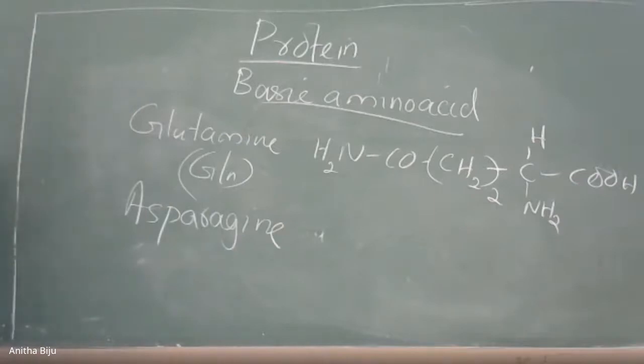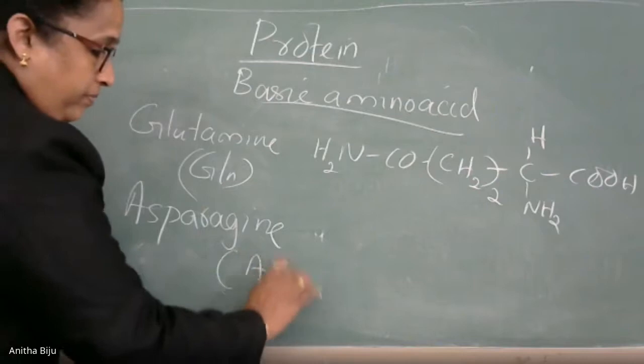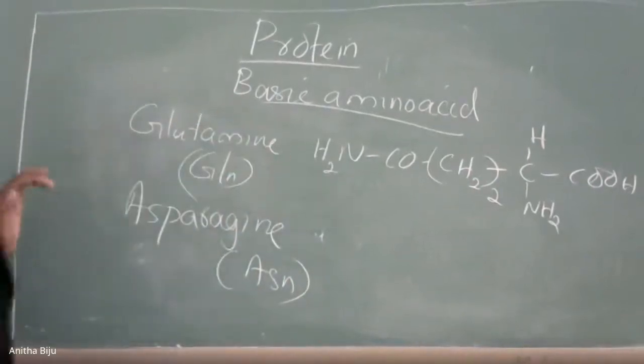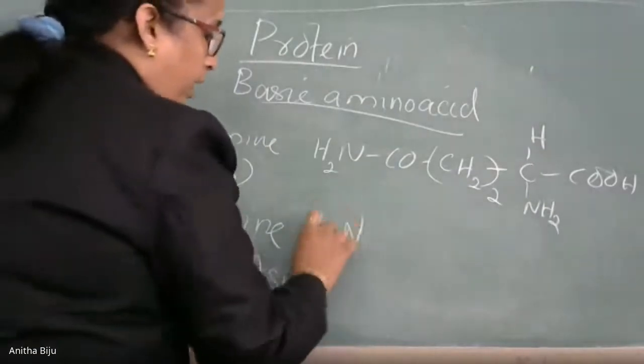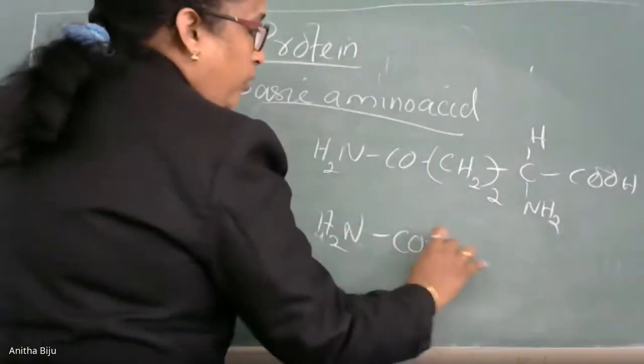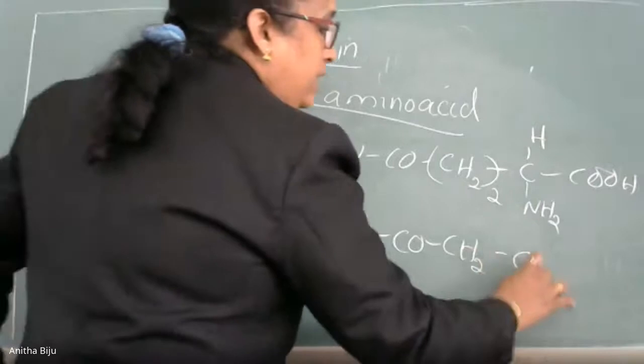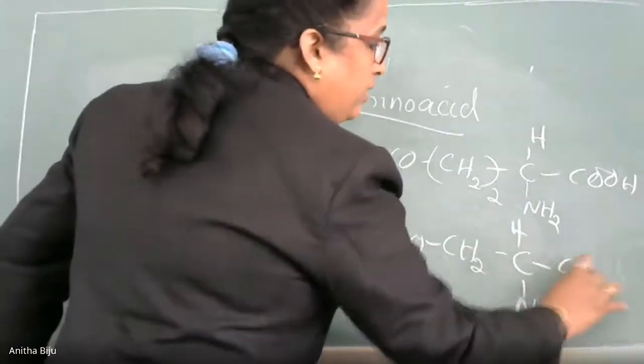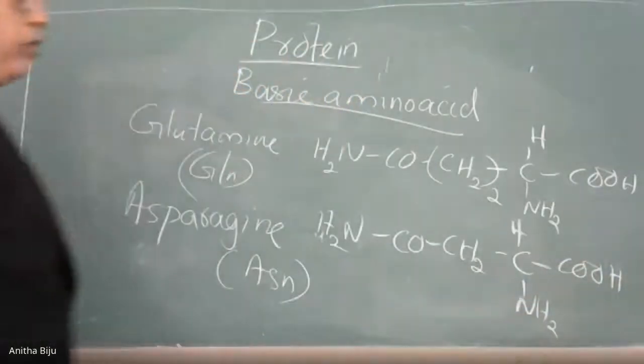Next, one more you can remember, asparagine. Its symbol is also a little different, ASN. And one CH2 group you can reduce from the above case. So we have the formula NH2CO CH2 CH NH2 COOH.